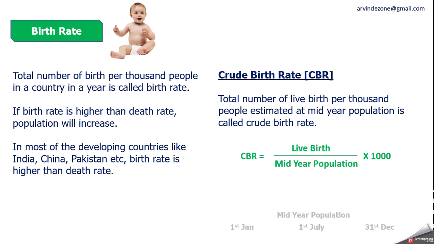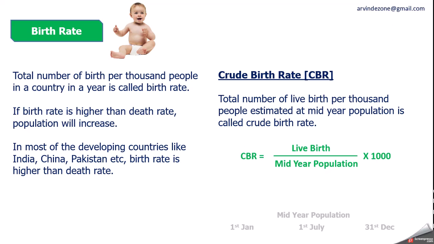At some places you will see this word crude birth rate, CBR. So birth rate and crude birth rate are both the same or different? They are almost the same, but there is one little difference. What is the little difference? Let's see the definition. Total number of live births. Earlier it was written only birth, but now we are talking about live birth.